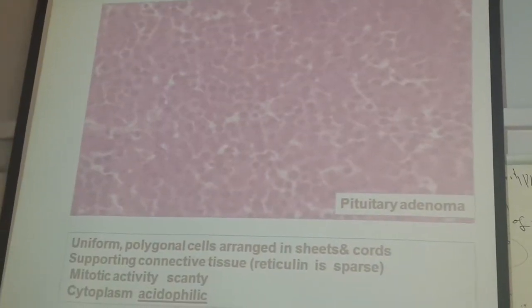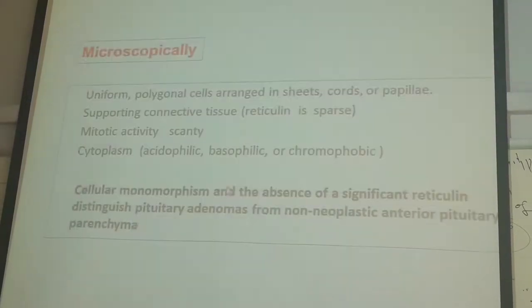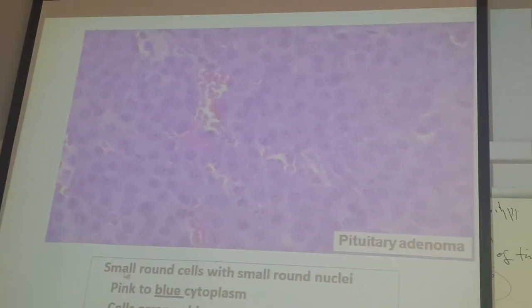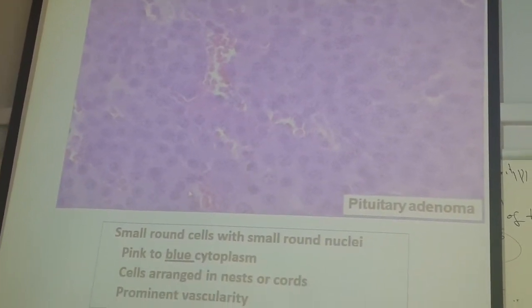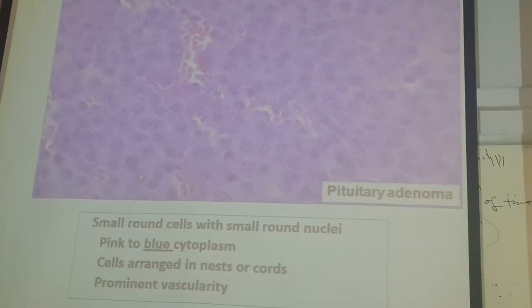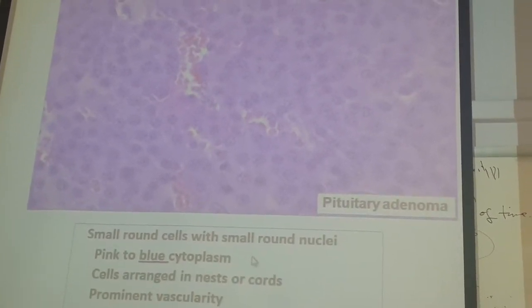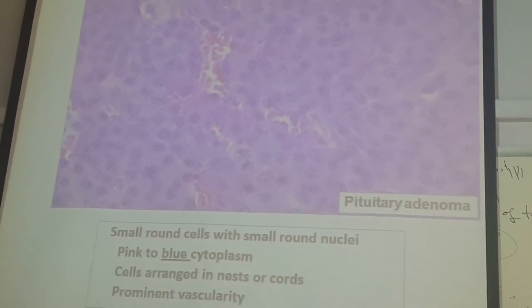What is the difference between this one and this one? Color. It's more eosinophilic, and this is more basophilic. Basophilic is a blue color. Same small round cells with small round nuclei, blue cytoplasm. The same name? Same pituitary adenoma. The cells are arranged in sheets, cords and nests.